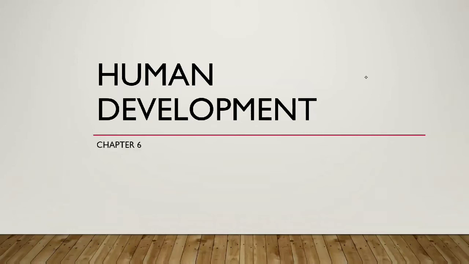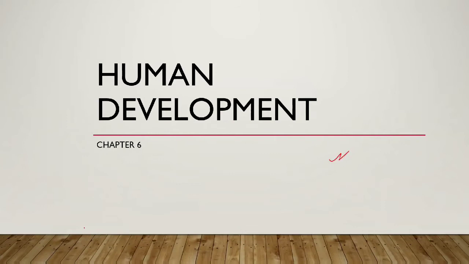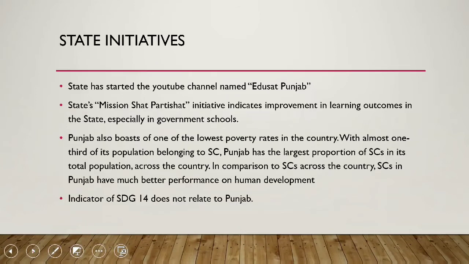Today we'll be covering the sixth chapter of the Punjab Economic Survey, which is human development. Basically, there are various initiatives. This chapter is very important from a subjective point of view. You will find lots of initiatives and lots of statistics that you can use in different subjective examinations and your answer writings. Certain trends and figures are also important from the objective point of view. But especially from the subjective point of view, from the governance initiatives point of view, or the social sector point of view, this chapter is quite important.